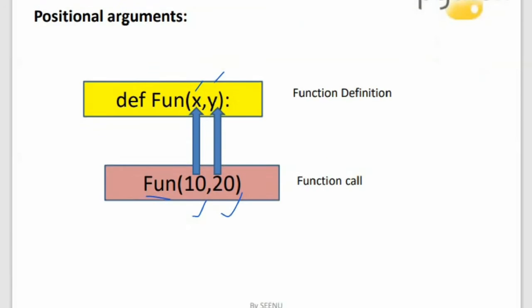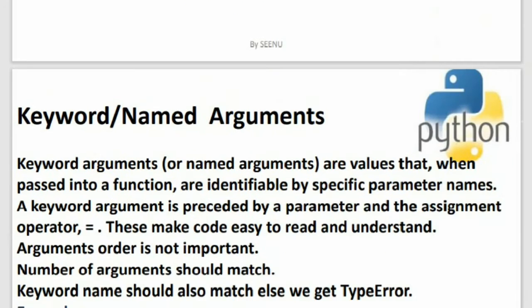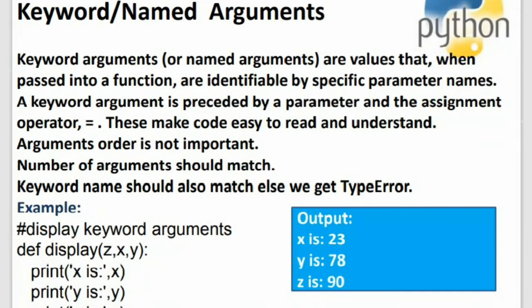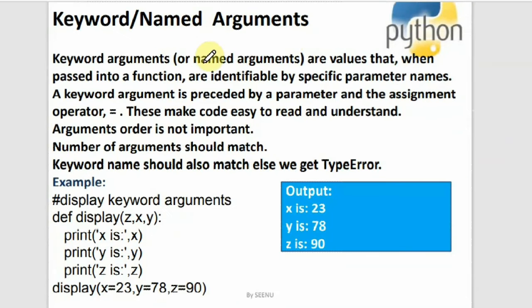Let us look into another kind of argument, which is the keyword argument, which is not there in C programming, but is there in Python. So what are keyword arguments? Keyword arguments are named arguments. These are values that, when passed into a function, are identified by a specific parameter name. So we are giving a name.